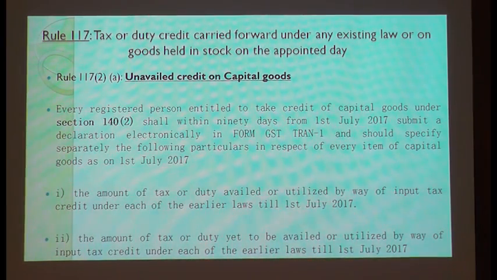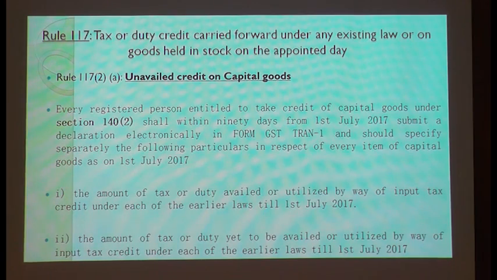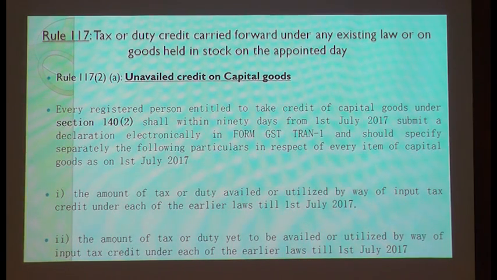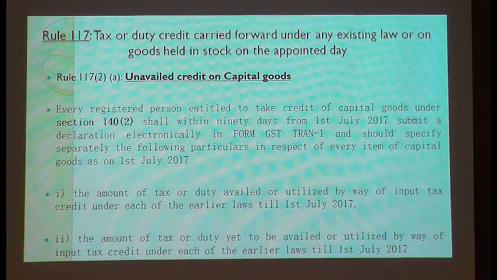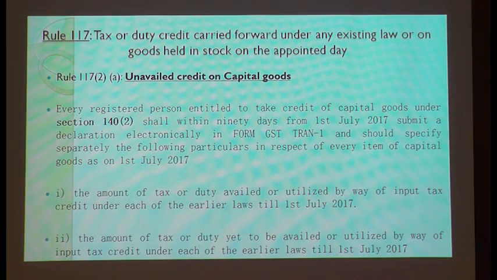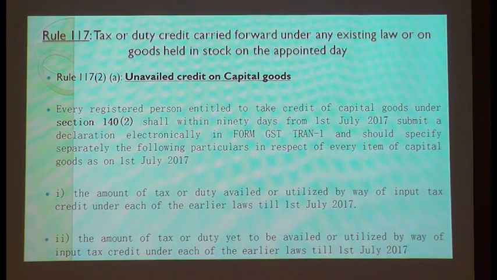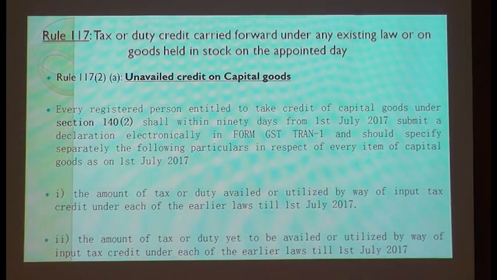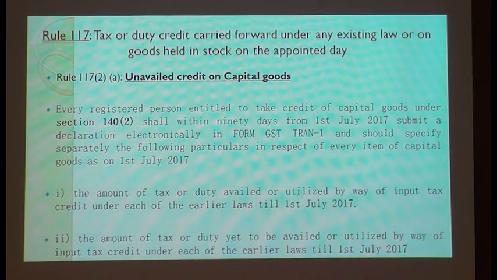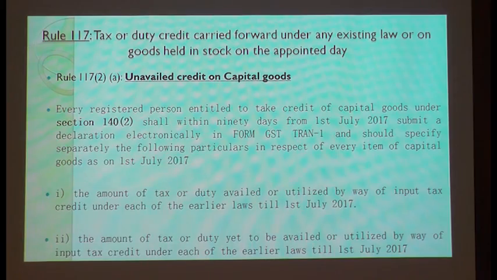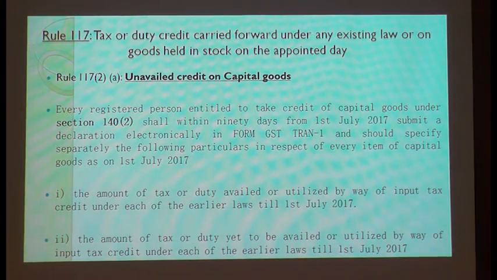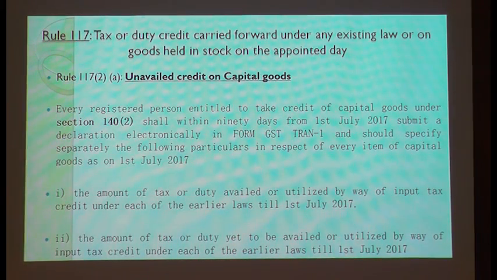What the law is saying is, you are not eligible to take credit on your capital goods unless you are commencing your production or unless you are making the sale of your taxable goods. So if I have invested, say, in the month of June 2017, can I take it as an unavailed credit in the month of July as a transitional credit? Yes or no? Because this is not disclosed in my return, because still I am not eligible for credit.